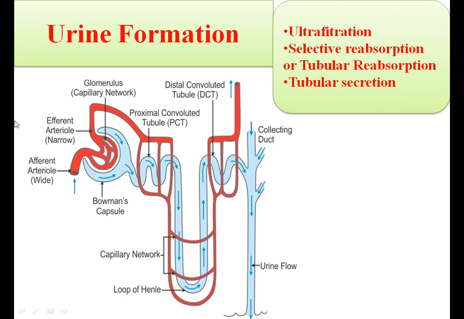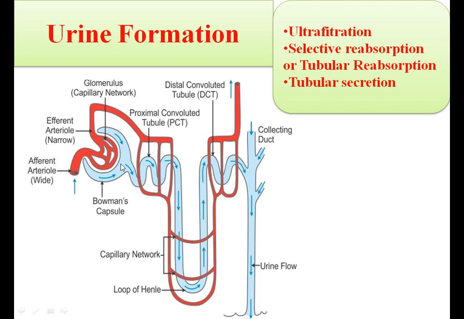Now blood enters the glomerulus here through the afferent arteriole, and then it passes under pressure that results in the filtration of the blood. So blood flows inside the glomerular capillaries under pressure, and water with dissolved molecules from blood plasma diffuses out into the lumen of the Bowman's capsule under pressure.